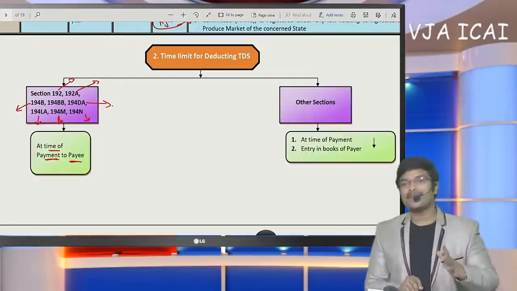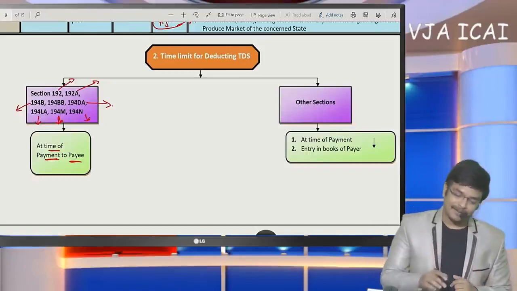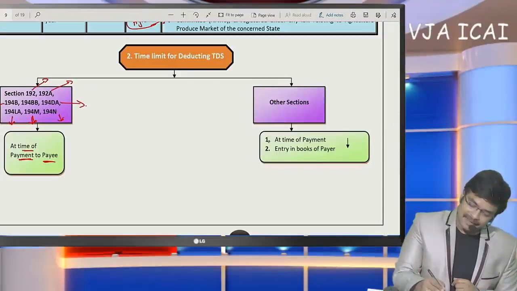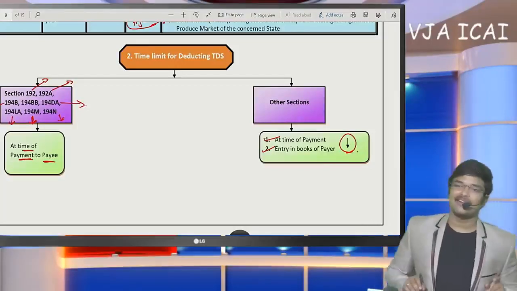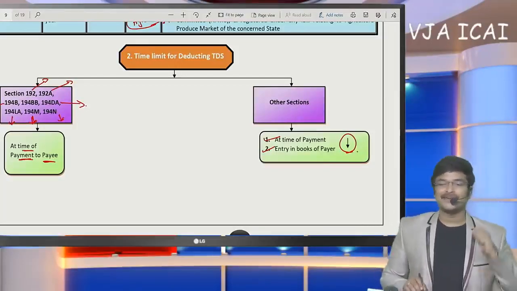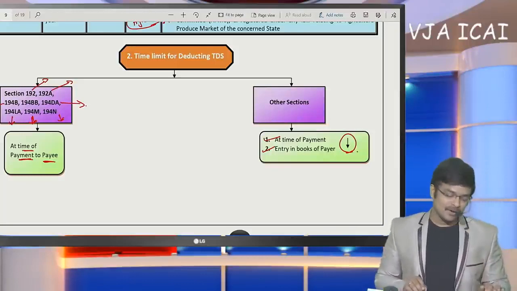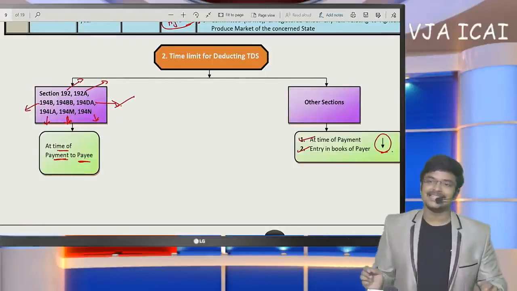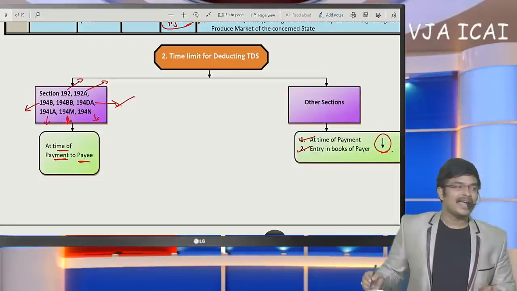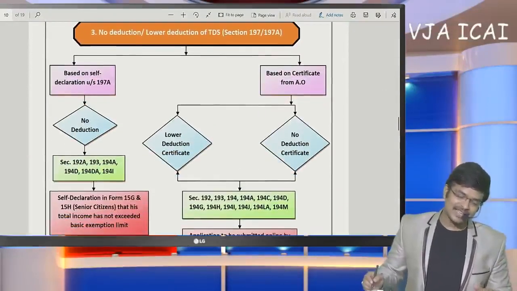Only at the time of payment, TDS has to be deducted. For all other sections, at the time of payment or entry in the books of account, whichever is earlier. If we are making any accrual entry for audit fee payable, 194J TDS will get attracted. Only for these sections at the time of payment. For all other sections at the time of payment or entry in the books of account, whichever is earlier.